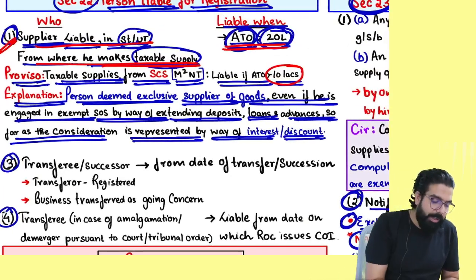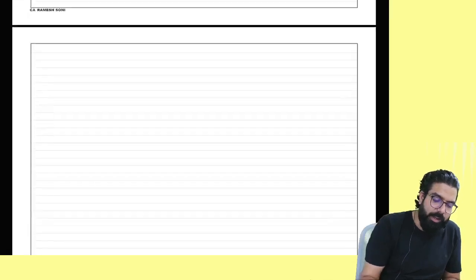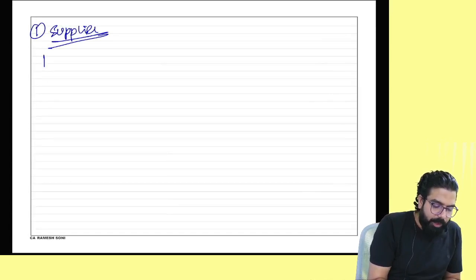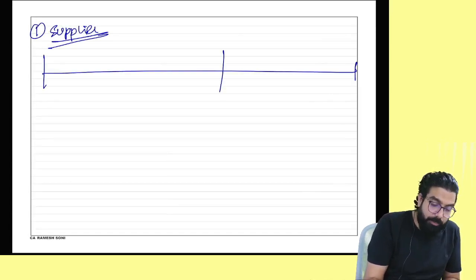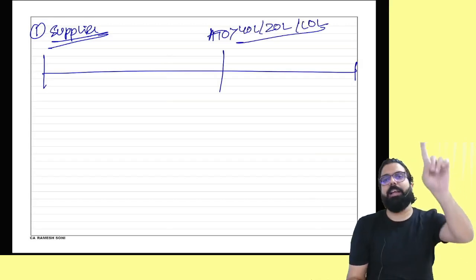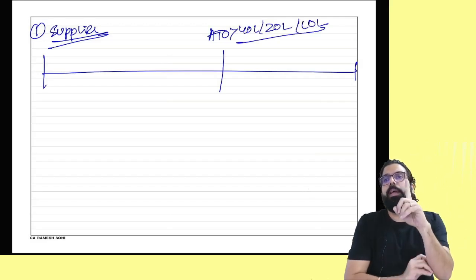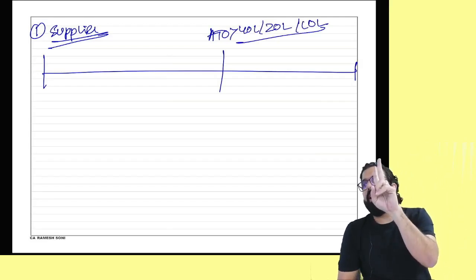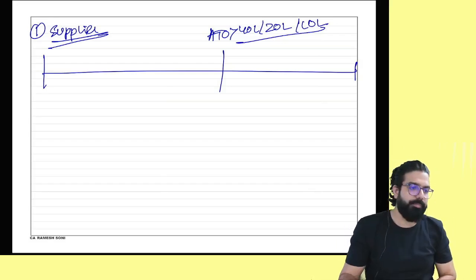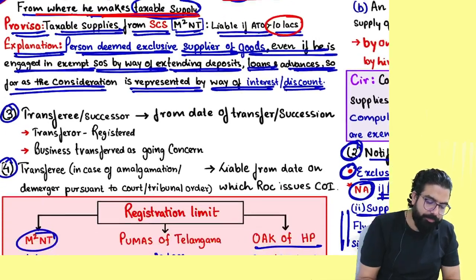Tell me one thing. In section 21, what did we understand? First of all, who is liable to take registration? The supplier. When will he become liable? When his aggregate turnover crosses 40 lakh, 20 lakh or 10 lakh. Can you tell me 10 lakh in which states? Special category states like Manipur, Mizoram, Nagaland, Tripura. 20 lakh in which states? Telangana and others. And 40 lakh in which states? Himachal Pradesh and others. Is my point clear to all? Next, let's go ahead.